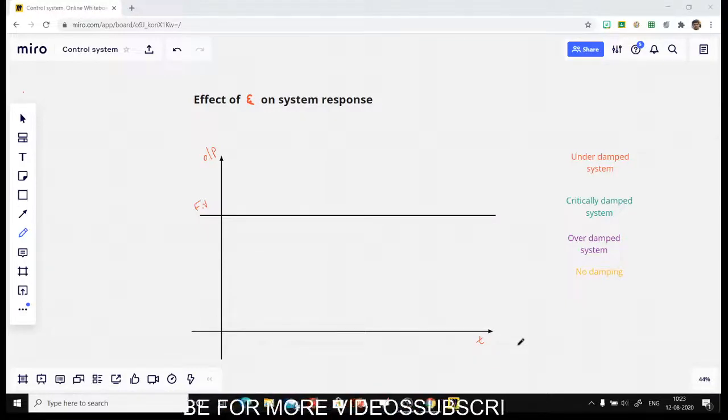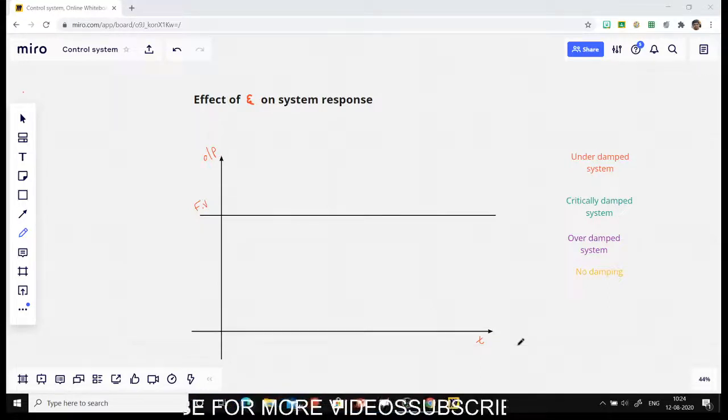Okay, so we know that for a second order system there are two controlling factors, one is zeta and one is omega n. So depending upon the value of zeta you can easily classify the system based on the system response. Okay, so the first type of system is the underdamped system.